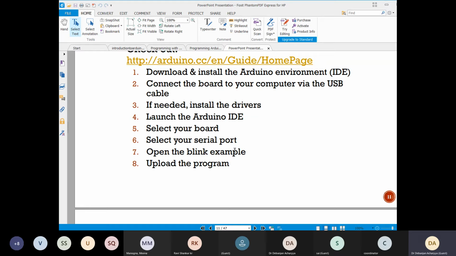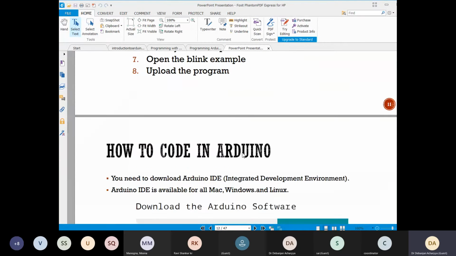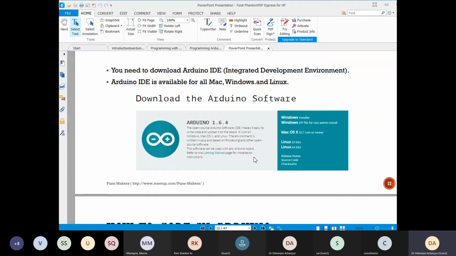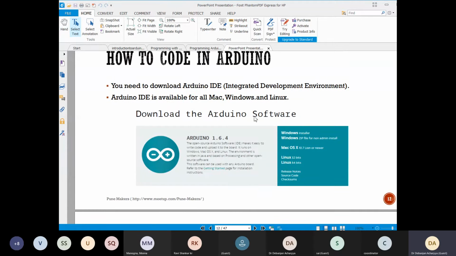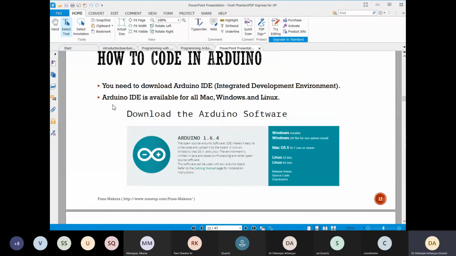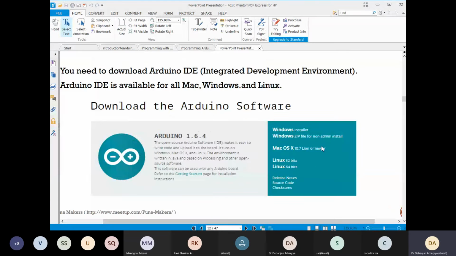So just copy that example. This software itself has lots of examples. So you just copy it and then click on upload and upload the program. So let's do it step by step. Download the software. You can see this is your interface. Right now you can search for Arduino IDE. You can download it for Windows, Mac, or Linux, whatever you are using.